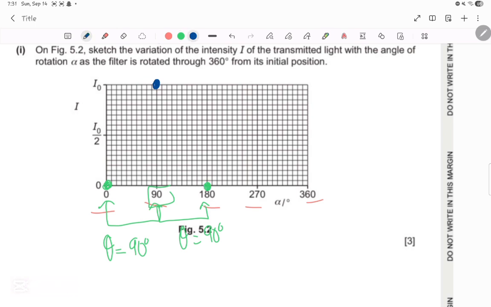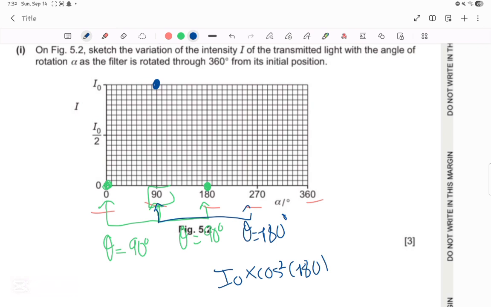Now, what is the theta between 270 and 90? Very simply, you can do 270 minus 90, which is 180. So the theta here is 180 degrees, right? So we're going to do I0 multiplied by cosine squared 180. You can do cosine 180, and you have to square the answer. Don't forget to square it. So you're going to get I initial times 1, which is basically I initial. So at 270, the point is on top here.